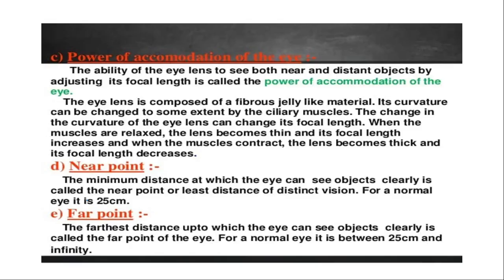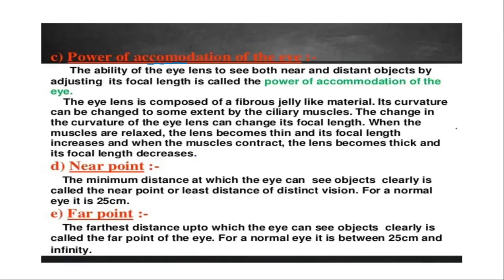Next, the power of accommodation of the eye. What is meant by power of accommodation of the eye? The ability of the eye lens to see both near and distant objects by adjusting its focal length is called the power of accommodation of the eye.